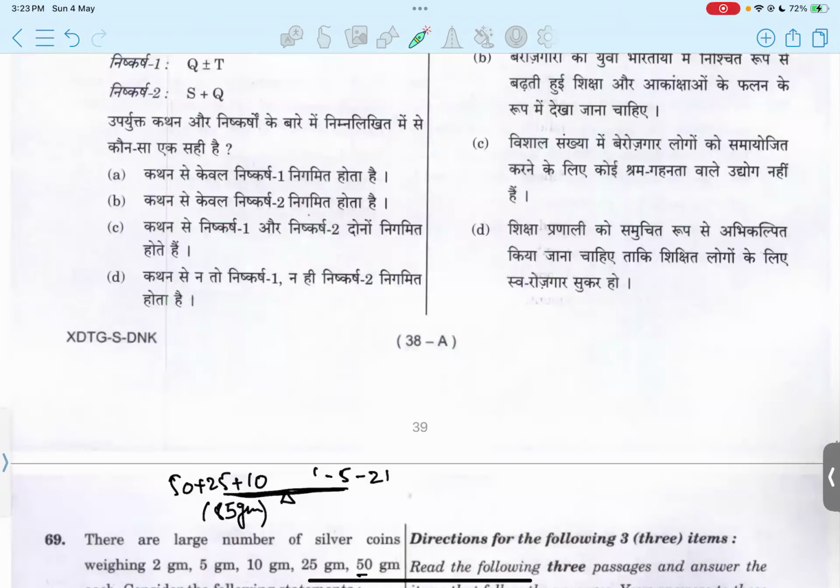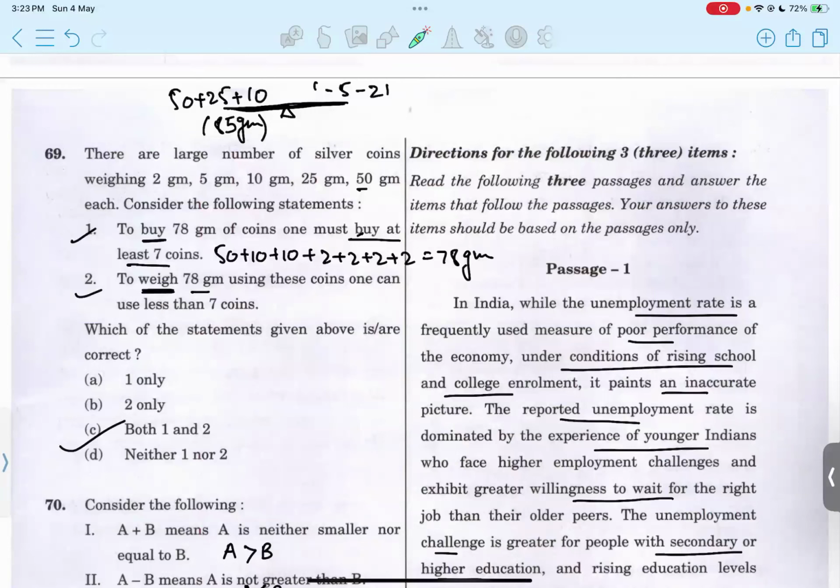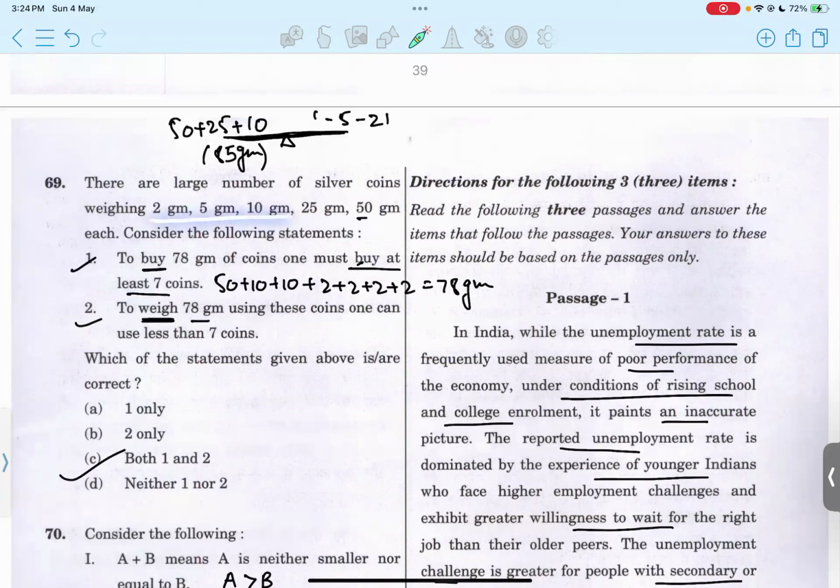Okay, in 69, this is interesting. There are a large number of silver coins. These are the weights of each coin and the options that we have. One option says that to buy 78 grams of coin, one must buy at least 7 coins. So we can make a combination where we get a total of 78 and calculate the number of coins used. We can use one coin weighing 50 grams and two coins weighing 10 grams, so in total you can see 7 coins are to be used. We cannot use fewer than 7 coins. Since it says at least, meaning minimum 7 are to be used.